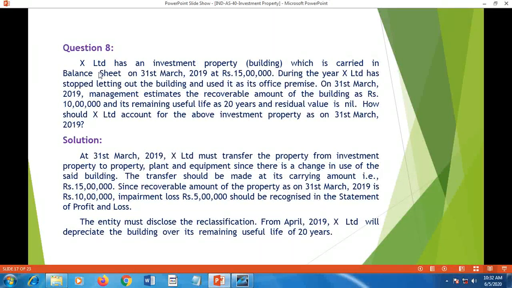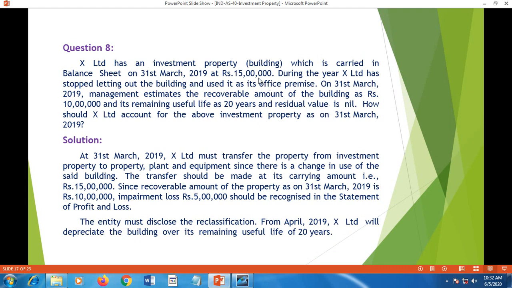Question number 8. X Limited has an investment property, that is a building, which is carried in the balance sheet on 31st March 2019 at rupees 15 lakh. During the year, X Limited has stopped letting out the building and used it as its office premises. Till now, the property is investment property. The concern stops letting out and wants to use it for office premises. On 31st March 19, management estimates the recoverable amount of the building as rupees 10 lakh and the remaining useful life is 20 years. So residual value is nil.